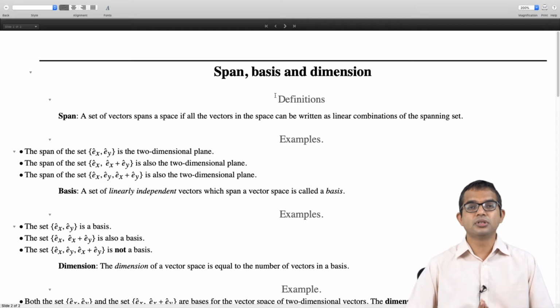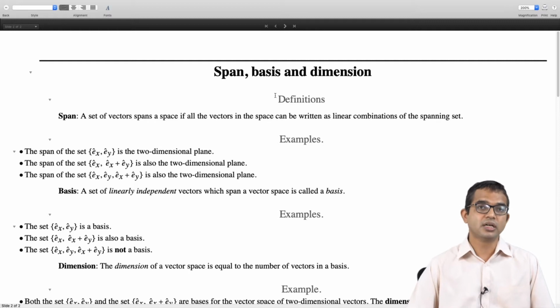We showed this using the cross product of these vectors, which uniquely defines the direction perpendicular to the plane. Therefore, the plane is defined, and so any other vector can be obtained in terms of A and B. So here Ex and Ex plus Ey, for sure they will form a basis, but the set Ex, Ey and Ex plus Ey is not a basis. The reason is there is redundancy here.